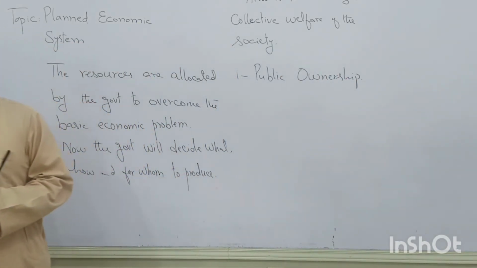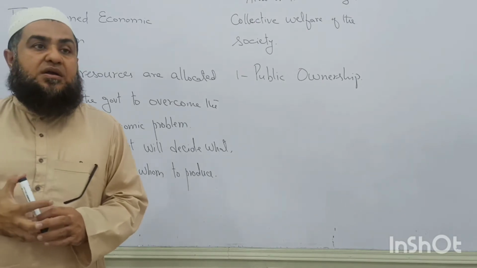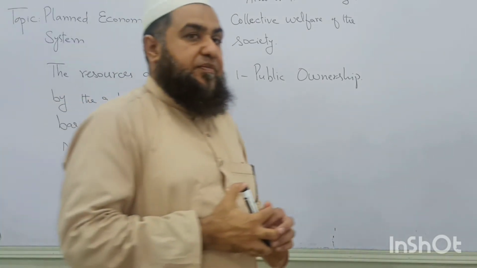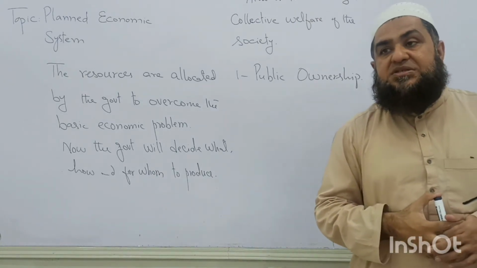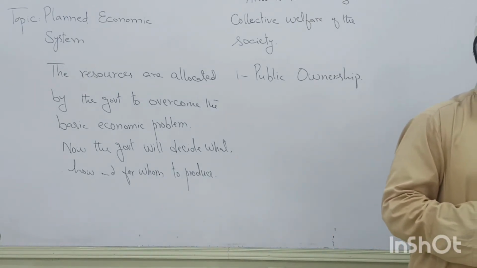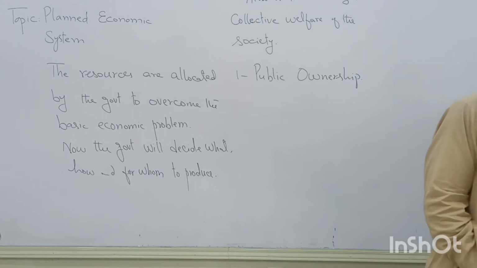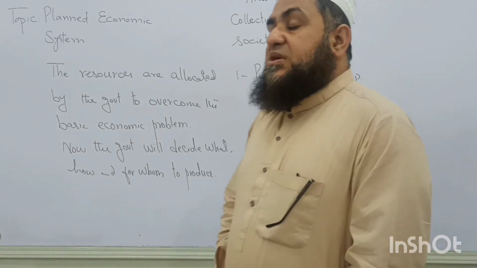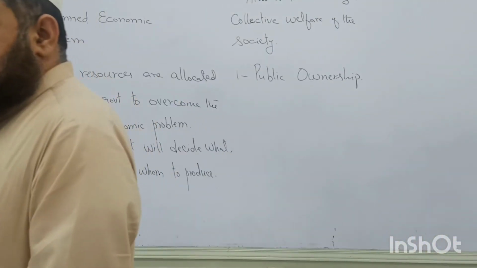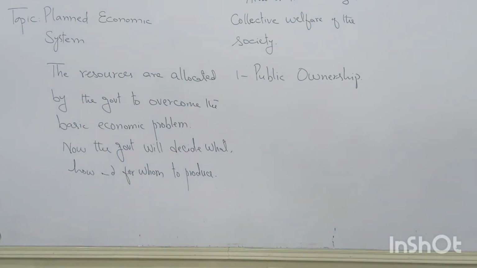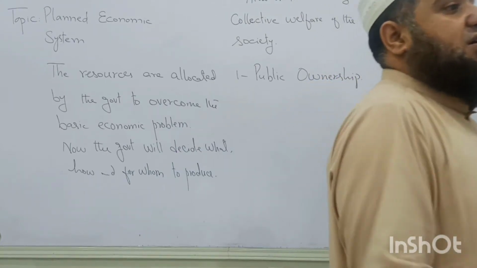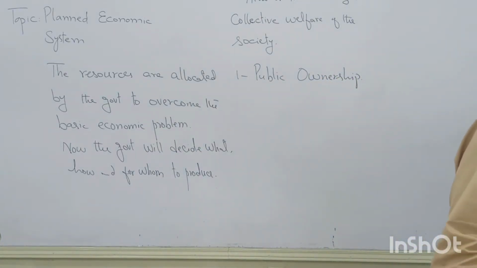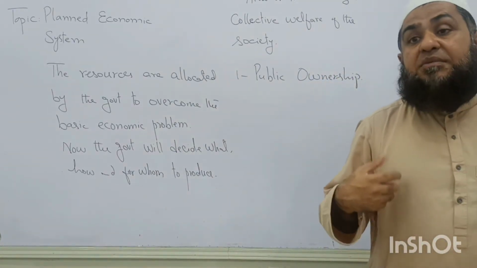All the resources are owned by the public. No private ownership of businesses and properties is allowed after a certain limit. If, for example, a farmer is cultivating his piece of land, the government will snatch that piece of land and make him the employee of his own land. Now he is working as a government employee.